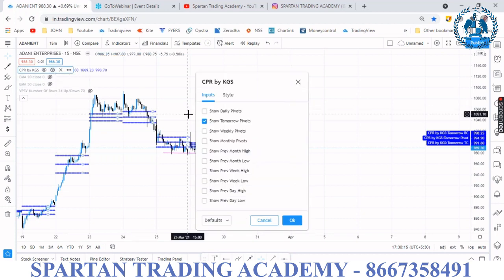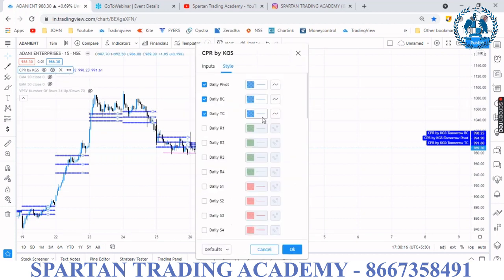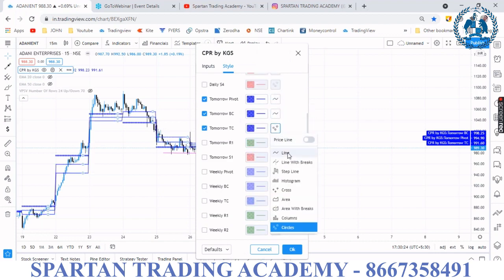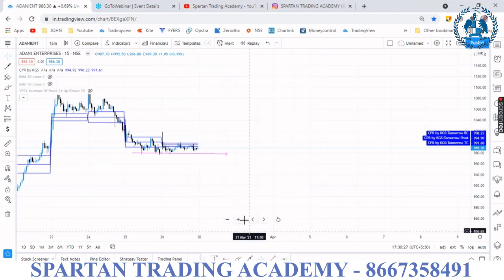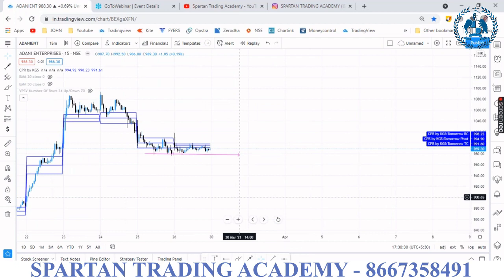Many people are asking which indicator I'm going to use. All the CPR indicators are available, and a lot of authors have published them publicly, so no need to worry. You can use any CPR. In a CPR indicator, just select tomorrow's CPR, then you will get tomorrow's CPR on the same day.